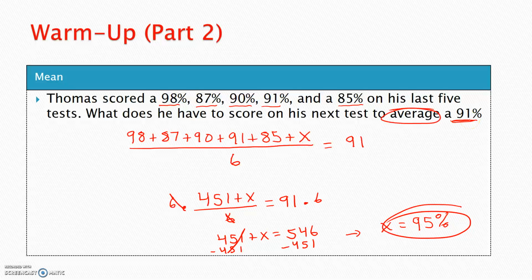All right, guys, do expect this kind of problem on your unit test coming up on Friday. You are going to do mean, median, mode, box and whiskers, but you do expect this kind of mean problem, right? We're not really used to it, but this is a very valuable skill to have. All right, so let's move on here.